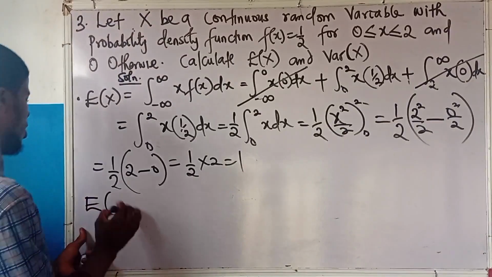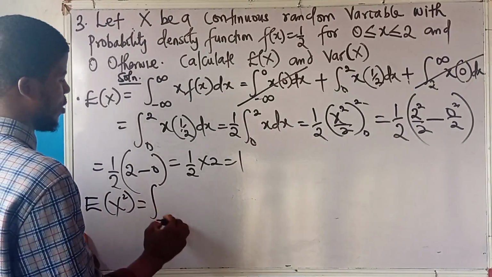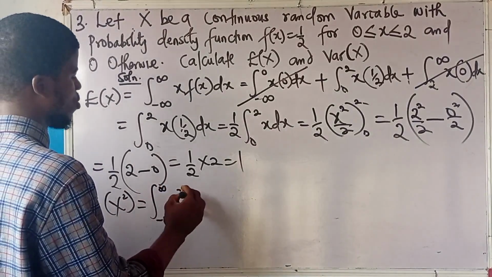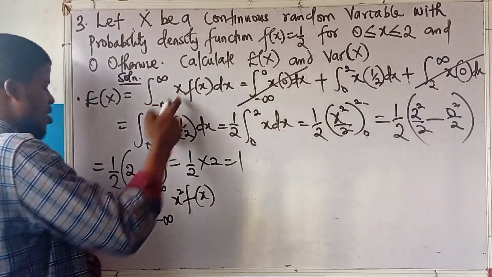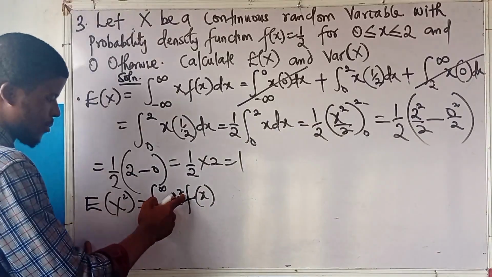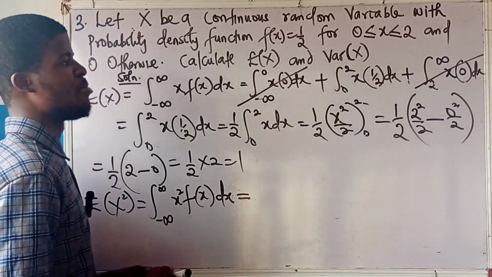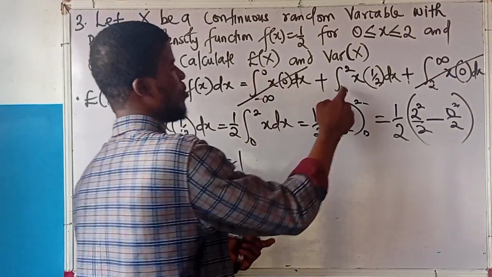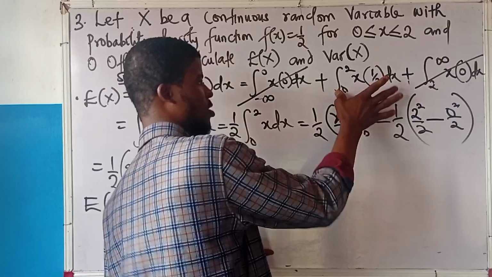The expectation of x squared will be the integral from minus infinity to infinity of x squared times f of x. For the expectation of x, we use x. For x squared, we use x squared times f of x dx. Based on what I did before, I don't want to go from here to here. The ranges outside 0 to 2 will give me 0. This one also gives me 0. I'll just take this.